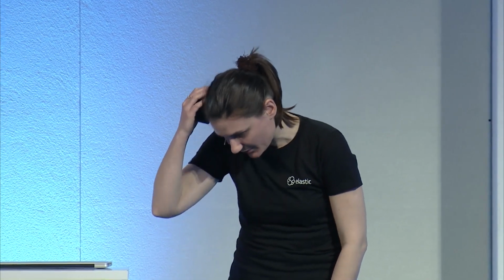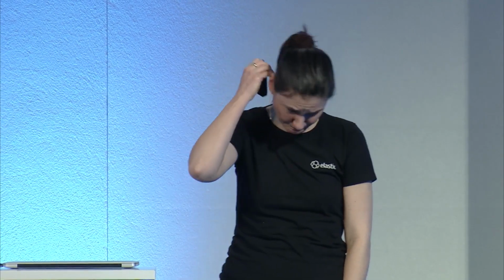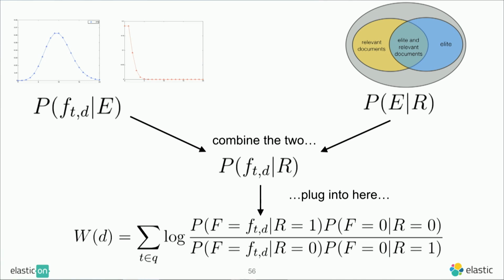Not only those that tell us if it's elite or not, but also what the relationship between eliteness and relevancy is. That's the basic idea. Okay, but we don't care. So what we try to do is, we still don't do the math, we don't care about this problem. And we say, okay, so we have this relationship of frequency and eliteness, and we have this relationship of eliteness given relevancy. So we try to combine these two into some probability of frequency and relevancy. We plug this into this weight equation and hope that something good comes out of it that we can later use.